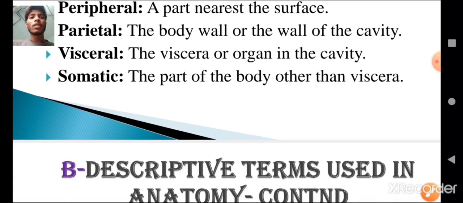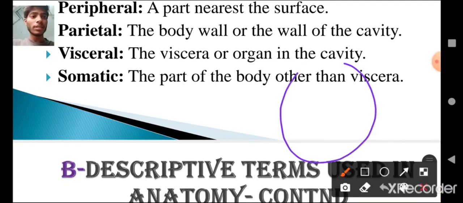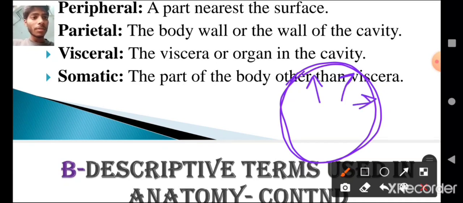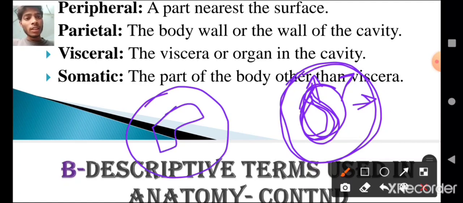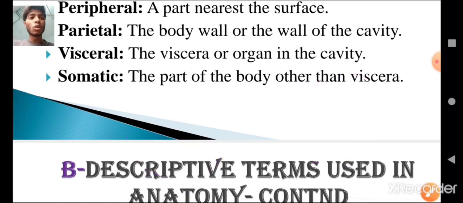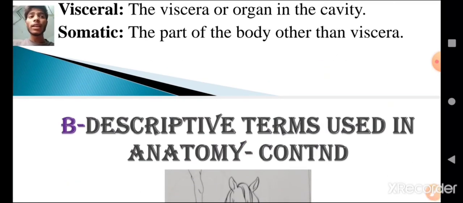Now parietal. The body wall or the wall of the cavity is parietal surface. For example, if this is the body wall or the cavity wall, then towards this is a parietal surface, and within this cavity there are certain organs. Then visceral refers to the organs which are present in the cavity. And if you take this as body cavity and this is the liver, then the surface of the liver which is towards the body cavity is parietal surface, and the surface of the liver which is away from the body cavity is visceral surface. Now what is somatic? Somatic is the part of the body other than viscera.